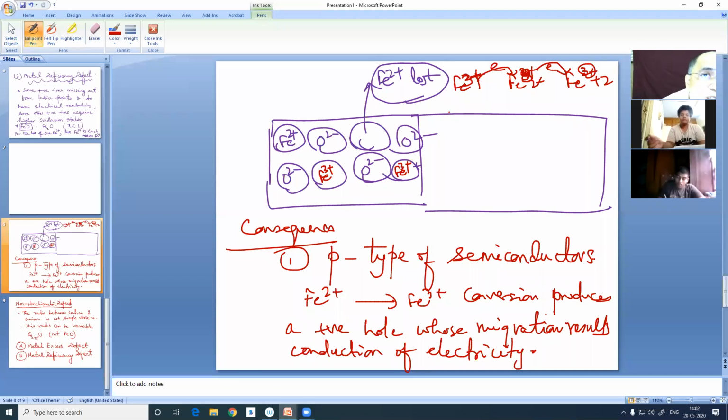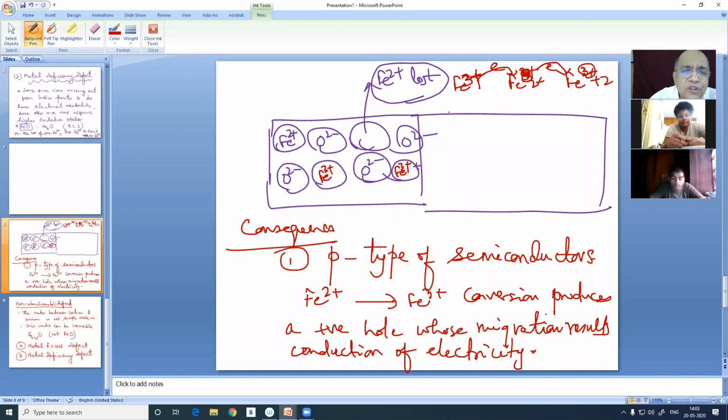It's not due to the migration of free electrons, because a free electron is not entering into the electrode. It is the positive hole which is migrating, because the electrons are merging into ferric ion, converting it into ferrous. So the electron is not responsible for the conduction of electricity, because it is just coming from ferrous and entering into ferric. It is not going to the electrode.